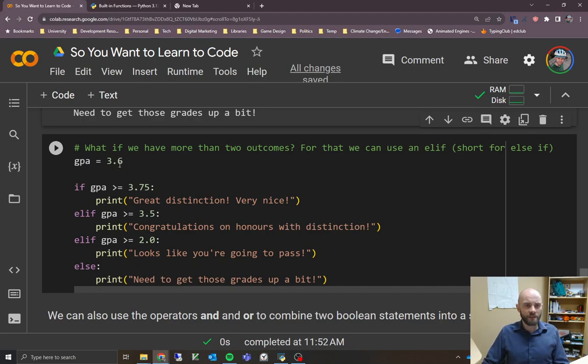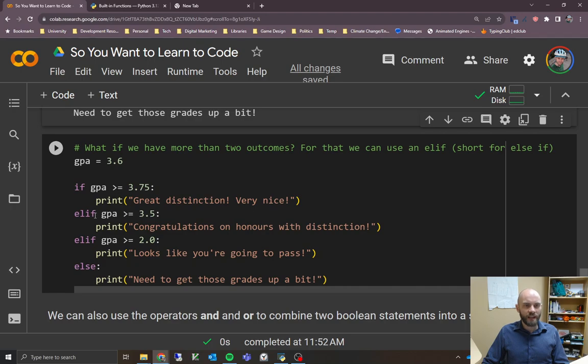So it's going to check all those things, kind of going down the list. What we first do here is we assign GPA again, and then we check, is it greater than or equal to 3.75? If it is, we're going to print great distinction. But if it's not, then we jump down to the first elif statement. So it's going to go down in a line, check each one individually, until it eventually hits a true. The second example is GPA greater than or equal to 3.5. In this case, it is, so we expect it to say congratulations on honors with distinction.